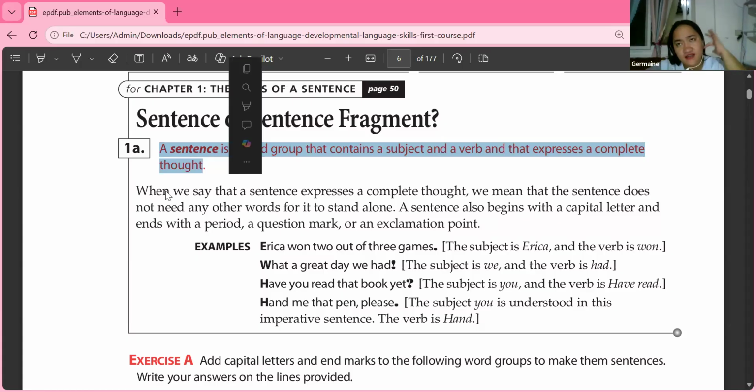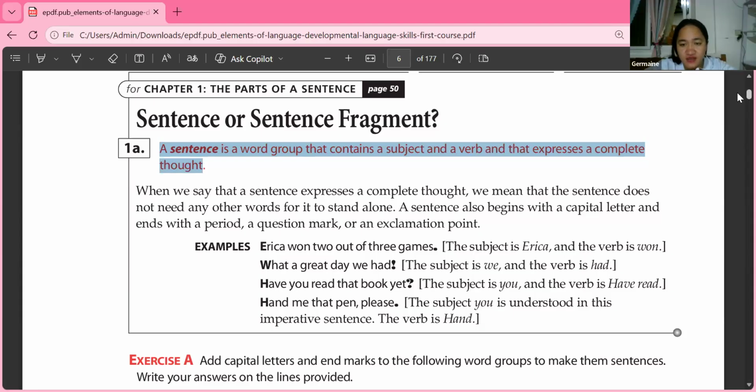A predicate doesn't have to be a verb all the time. So a sentence has a subject and a predicate and it expresses a complete thought. When we say that a sentence expresses a complete thought, we mean that the sentence does not need any other words for it to stand alone.